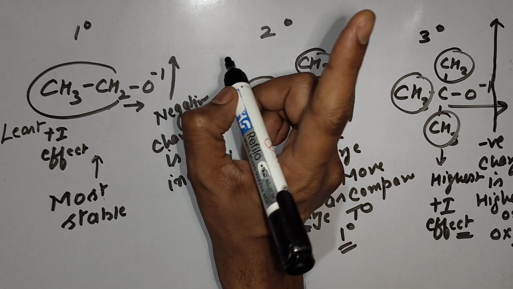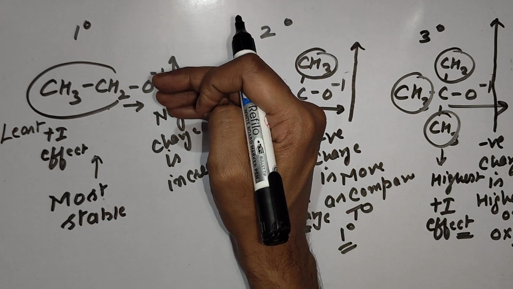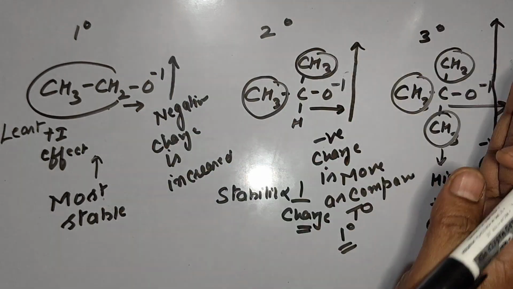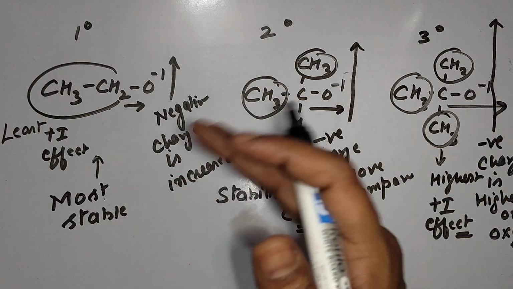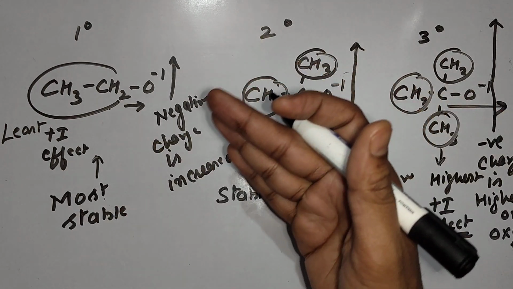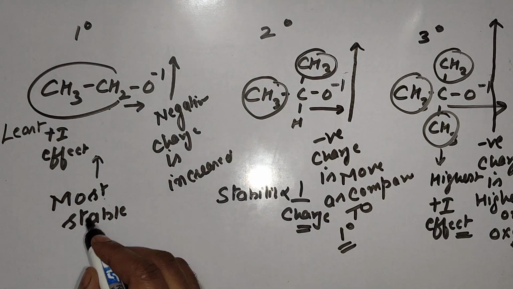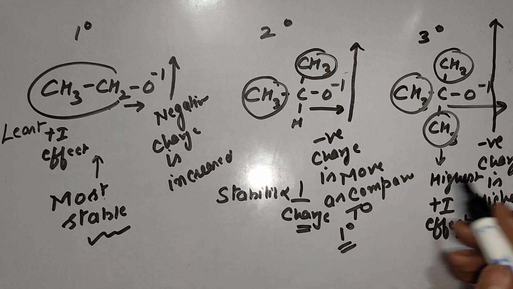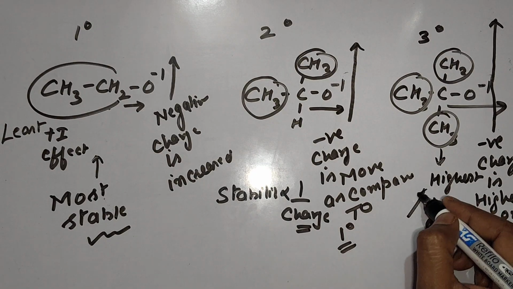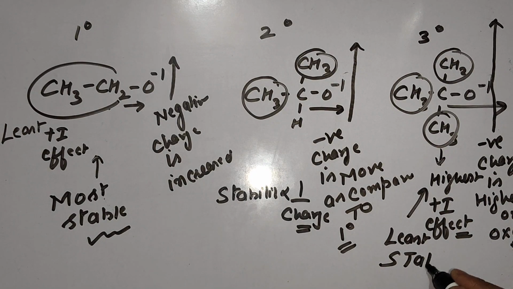It means after release of H positive ion, 1 degree alcohol will get the most stable anion if we compare it with 2 degree and 3 degree. Again I am repeating, all are unstable. But out of these three, which is more stable? Most stable is 1 degree. So 1 degree alkoxide ion is most stable, and least stable will be this one, 3 degree.